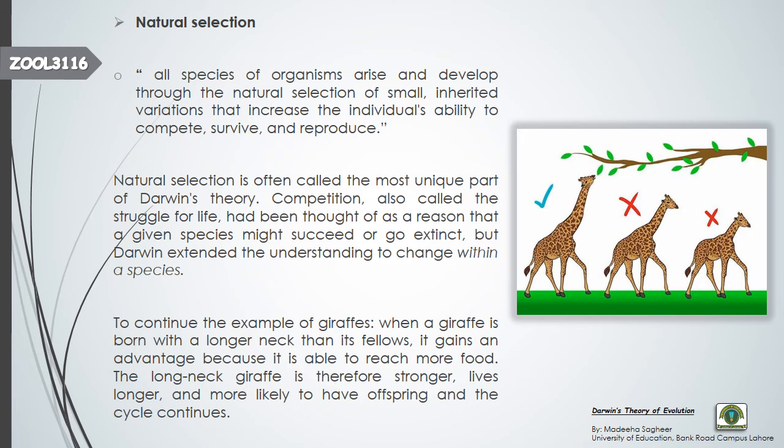Competition, also called the struggle for life, had been thought of as a reason that a given species might succeed or go extinct. It depends on the competition which species will succeed and which species will go extinct. But Darwin extended the understanding to change within a species. This is what I told you earlier, that Darwin talked about the change that is taking place within the species.